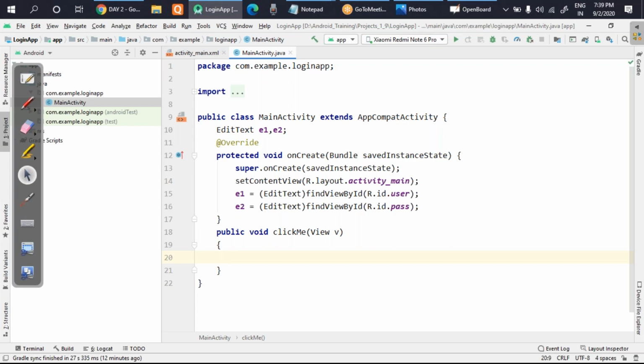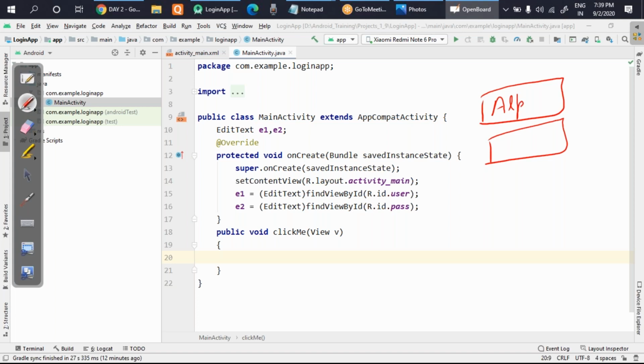So how do I have to do it? This part again has a logic, so let's understand. As you know, in these 2 edit texts, I'm going to pass my username and password. Let's suppose I'm putting some username, let it be alpha, and the password, let it be pass. We are not linking with a database and all. So I'm just taking some fixed username and password, that is alpha and pass. So what will happen? As soon as the button is pressed, you know this function click me will be executed.